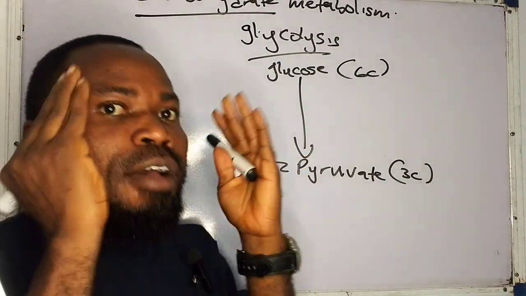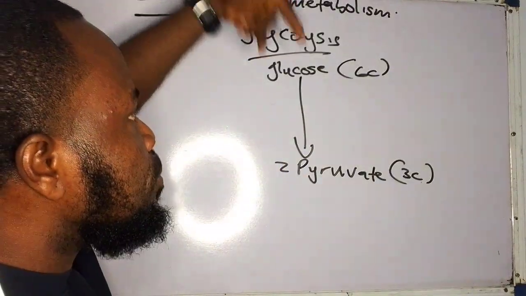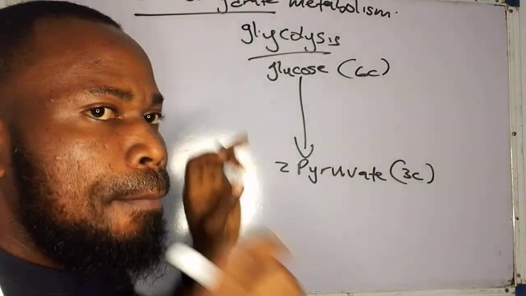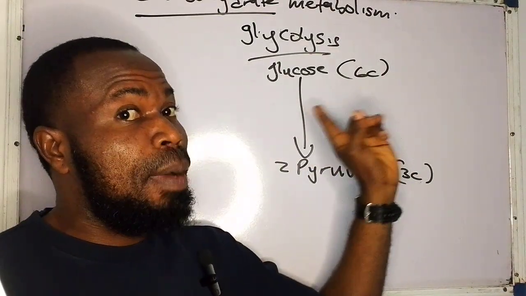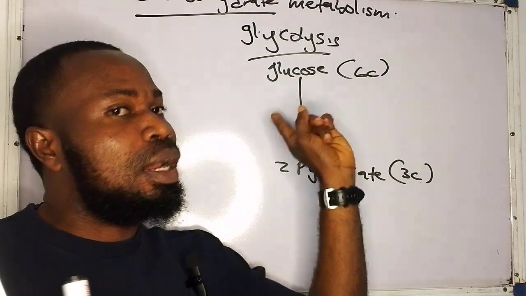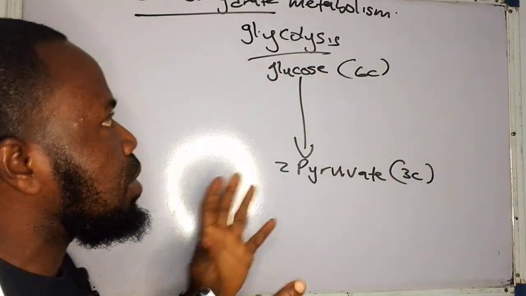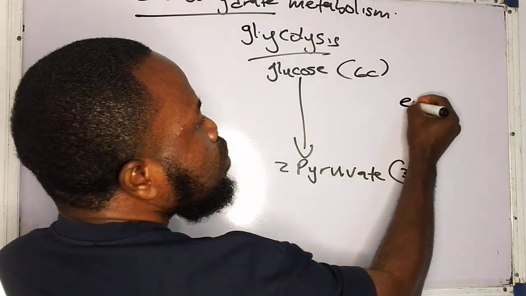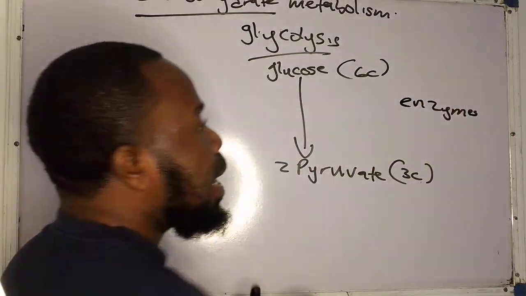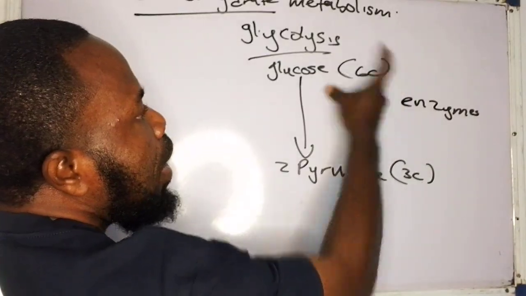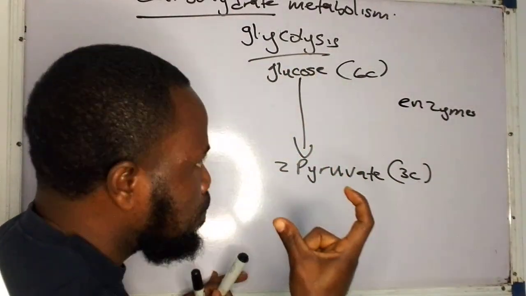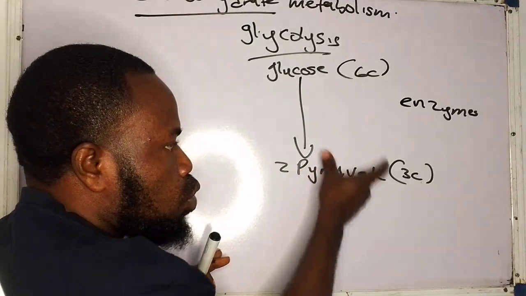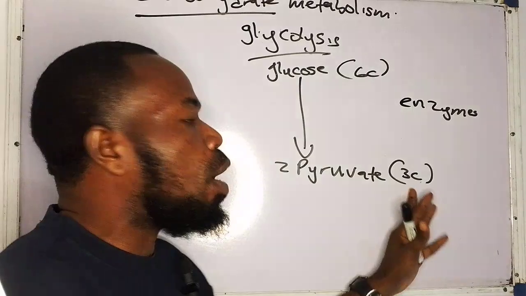So, what you must know first, basically, is that glycolysis involves the breakdown of 6-carbon sugar. It must not necessarily be glucose, because fructose can also enter into the glycolytic pathway. Galactose can also enter into the glycolytic pathway. So if I want to summarize, I can say that glycolysis is the enzymatic breakdown. That means it involves enzymes. Enzymatic breakdown of 1 6-carbon sugar to 2 molecules of pyruvate. And pyruvate is a 3-carbon molecule.